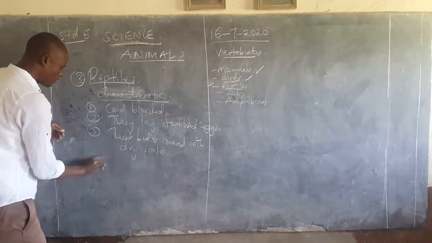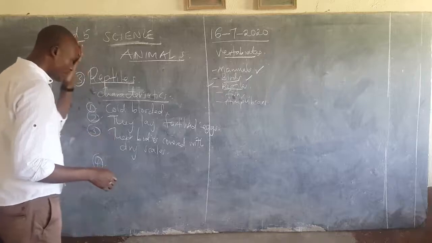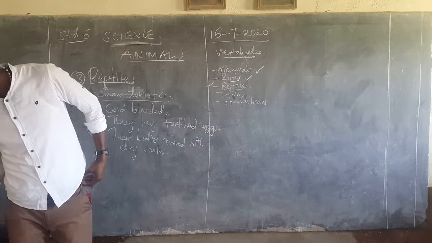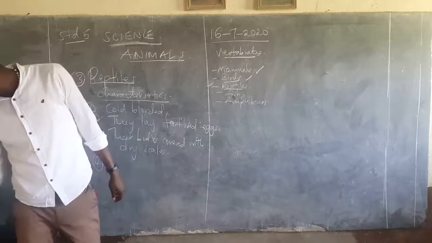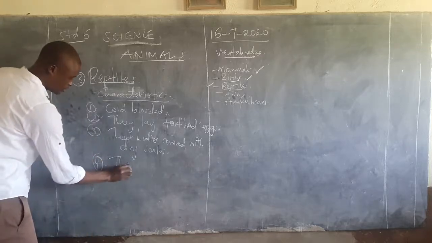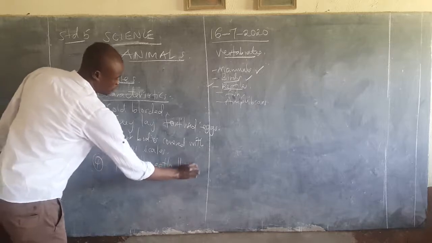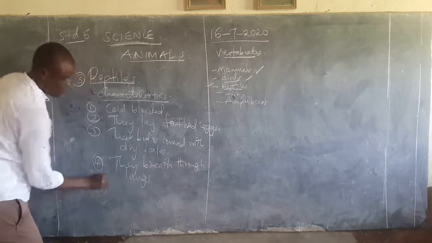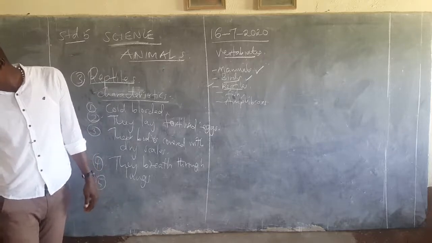And then number four, these reptiles breathe through lungs. And then five, Lana, they walk on limbs except the snake.